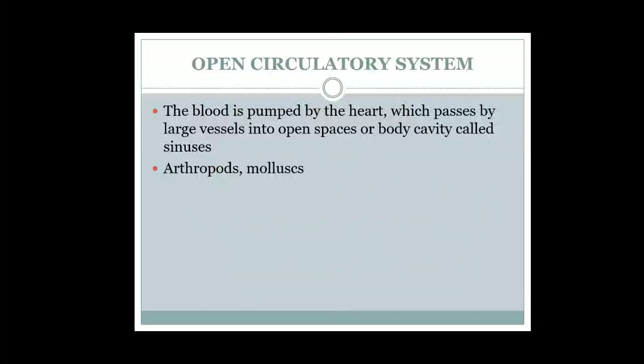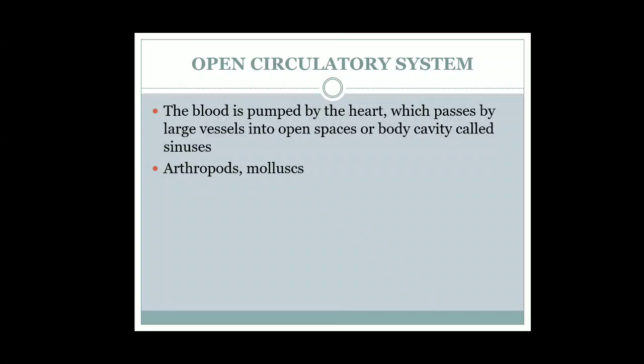What happens in open circulatory system? The blood is pumped by the heart, which passes by large vessels into open spaces or body cavity called sinuses. In this there are no blood vessels. The blood is pumped by the heart and it goes to the body cavity, and this body cavity is known as hemocoel. Hemo means blood and coelom means body cavity.